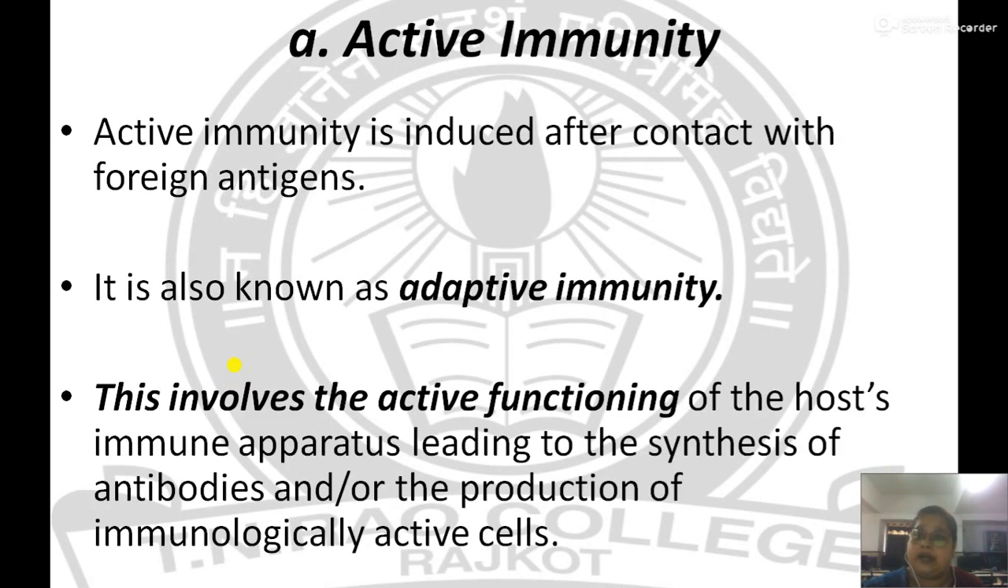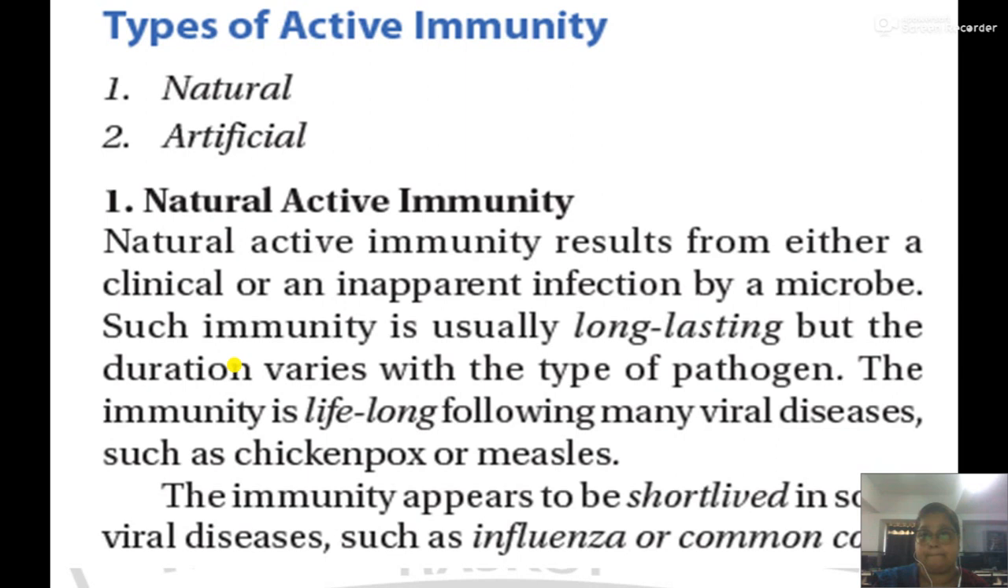Active acquired immunity is induced after contact with a foreign antigen. Until and unless we are exposed to a pathogenic organism, we don't get that immunity. That is why it is also known as adaptive immunity. It involves the active functioning of the host immune organs and immune components, called the immune apparatus, leading to the synthesis of antibody and the production of immunologically active cells. Active immunity is of two types, natural and artificial.